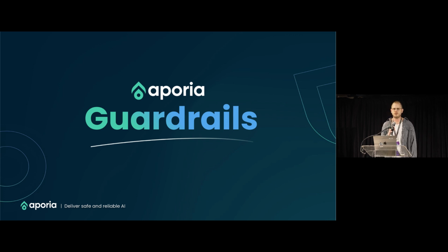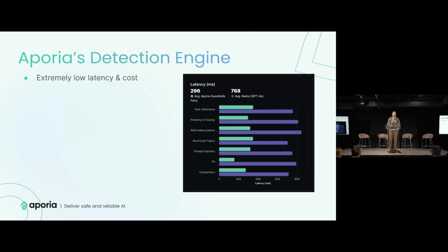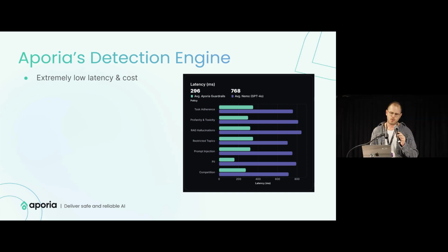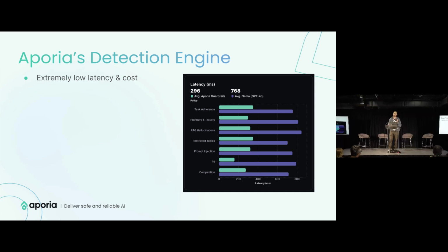So Aporia essentially allows you to build secure and reliable agents by enforcing guardrails. Let's see how it works. Our detection engine is a bunch of small language models that are highly trained, fine-tuned specifically for these kinds of guardrails. One of the important things is that this is really low latency, because you have your LLM and you're running a lot of guardrails on top of it. If this slows things down, it's not good. It hurts the customer experience. So low latency and low cost is really important.